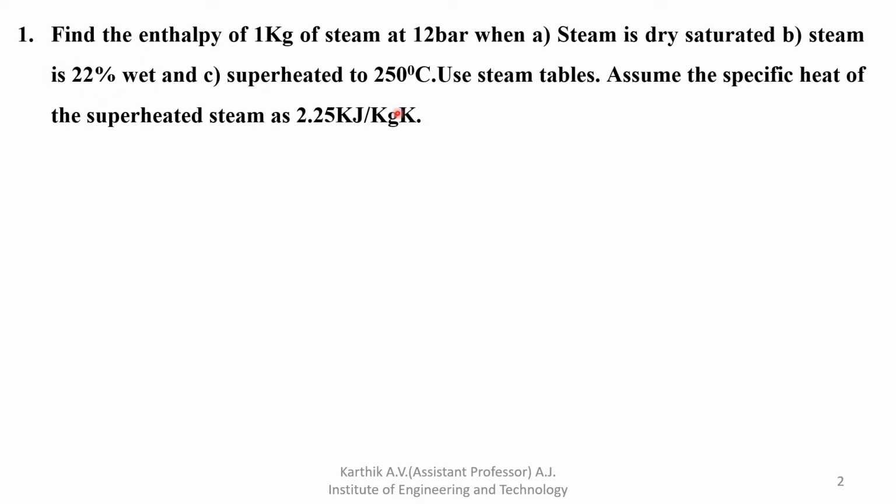Next, the third one is superheated to 250 degrees. The superheated temperature is 250 degrees Celsius. Use steam tables. To note down the values we need the steam table. Here the pressure is given, right? Based on this pressure you have to note down the values of Hg, Hf as well as the Hfg value.